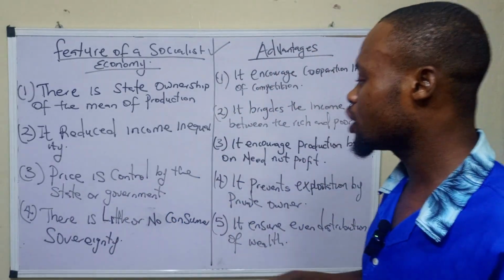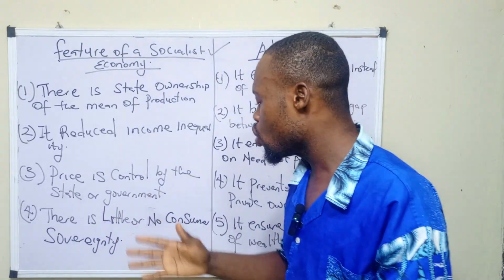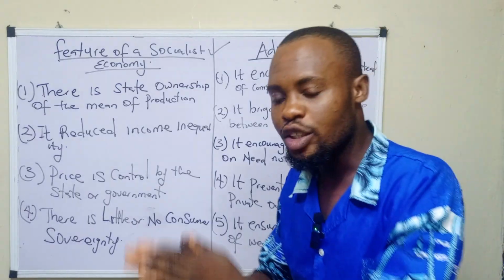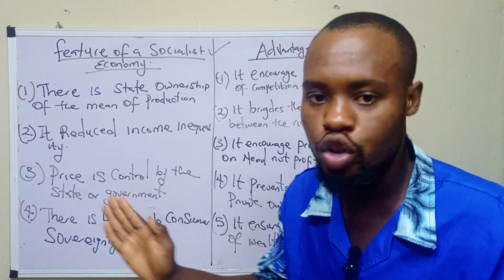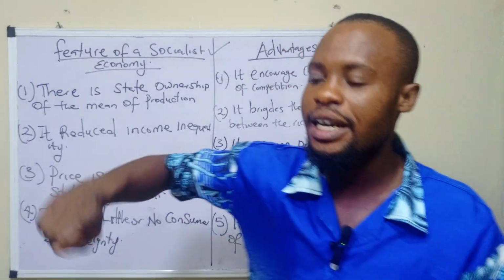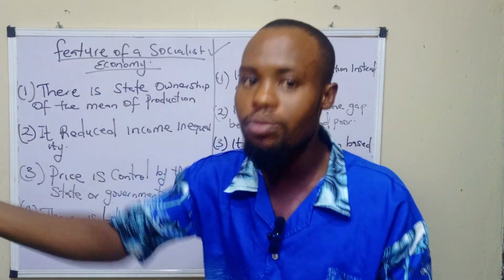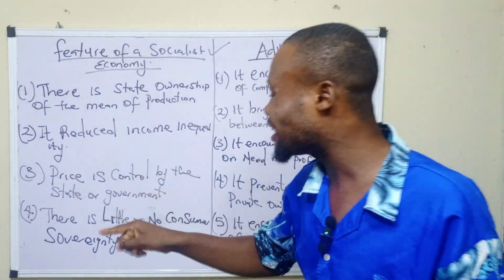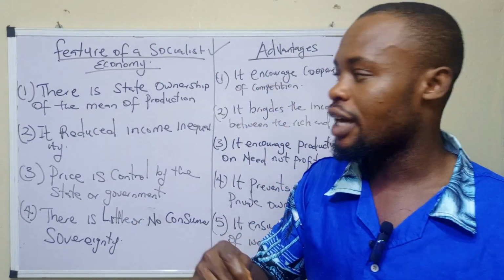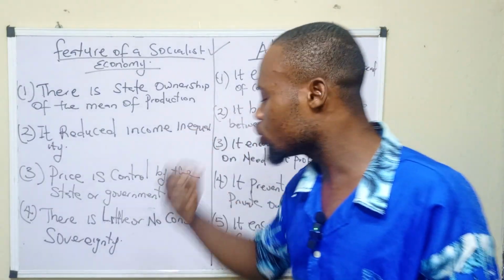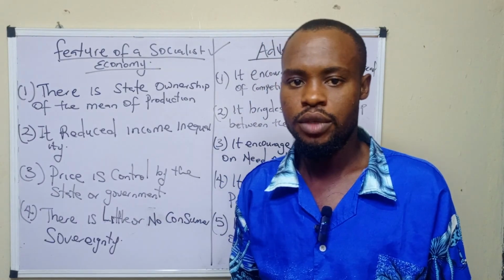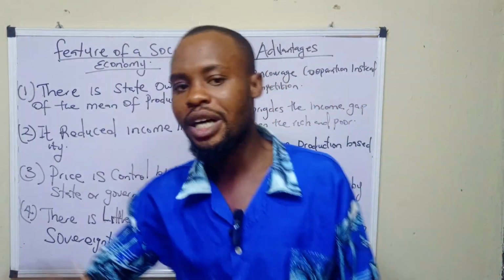The next one is, there is little or no consumer sovereignty. So in a socialist economy, there is no consumer sovereignty. There is no consumer freedom. But rather, in a capitalist economy, there is consumer freedom. So when you're asked in an exam, this is an objective question, in which economic system is there little or no consumer sovereignty?